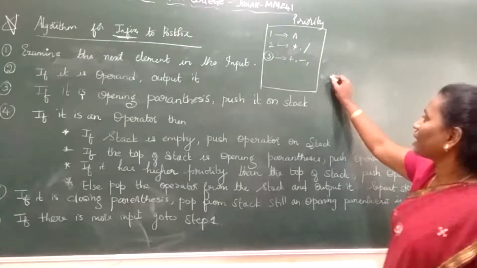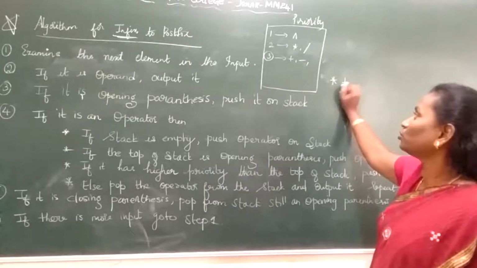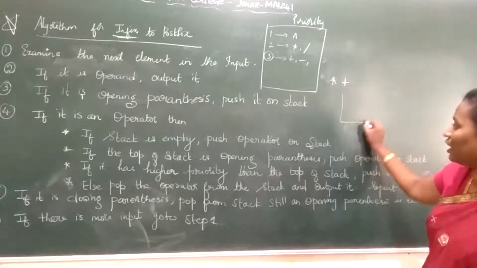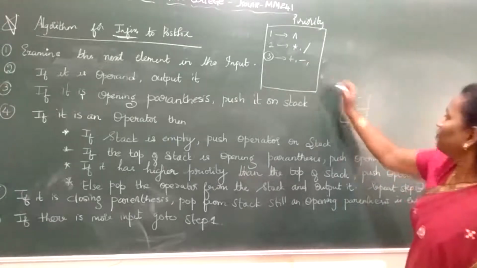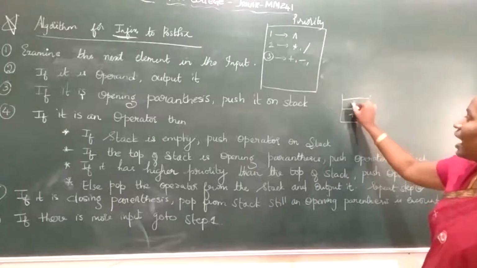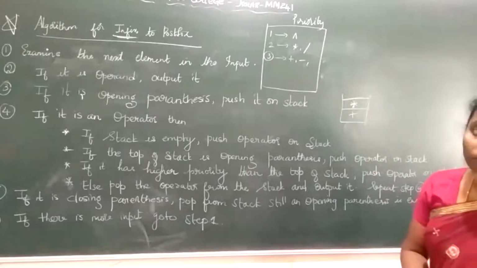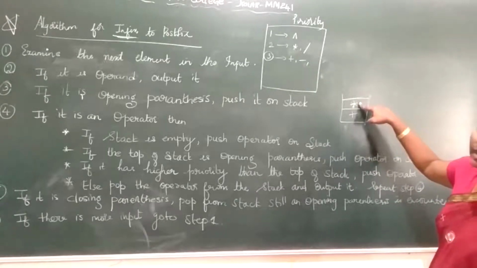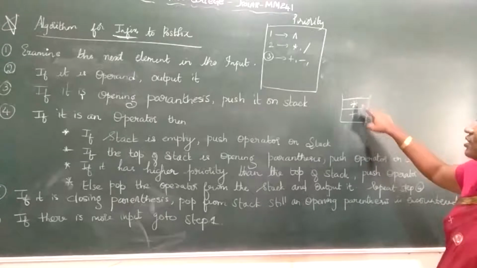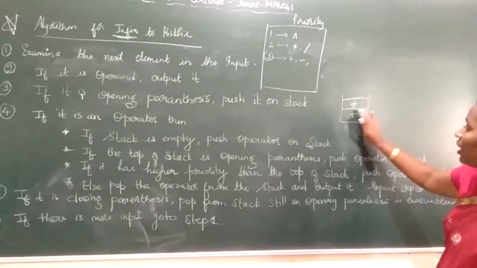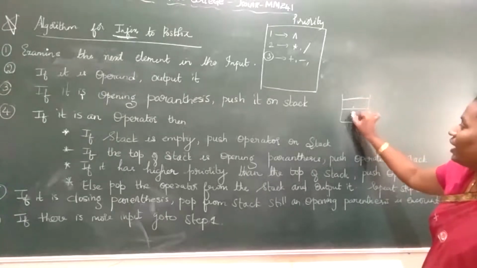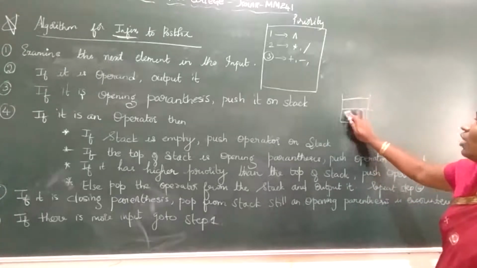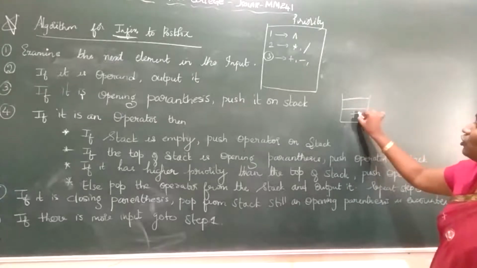But what if in the stack I had asterisk, then plus comes? No. When plus comes, plus can't go and sit in the stack. Why? Because when plus is there in the stack, I can put asterisk on top of your plus sign. Plus is having least priority, star is having higher priority, so he can sit over plus, but the vice versa is not possible. When I have asterisk, a plus sign cannot sit on the star. So in that case I should first pop out asterisk, then I should put plus here.